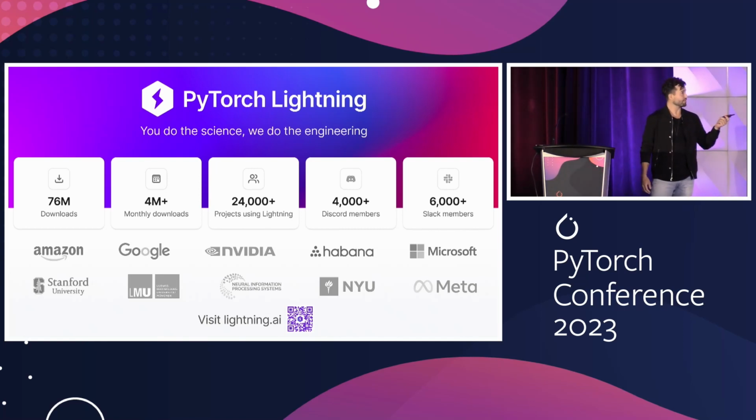So Lightning actually started as a personal project of mine in 2015, right? In 2015, I was an undergrad, and I was working on computational neuroscience. I wrote this neural network in Theano to train a model, and we had to publish at NeurIPS that year. And the model was taking about 7 days to train one epoch of ImageNet. So I was like, well, clearly we're going to miss the deadline.